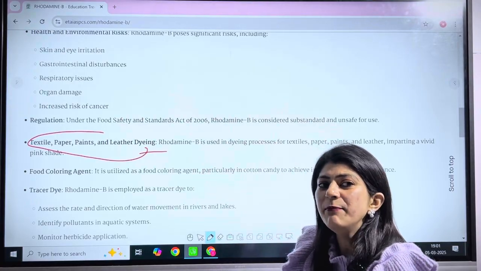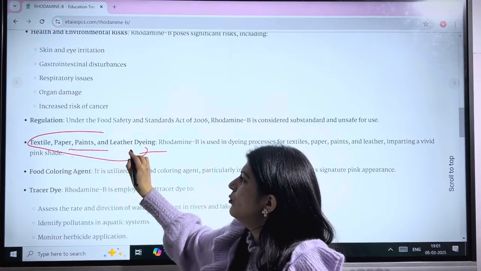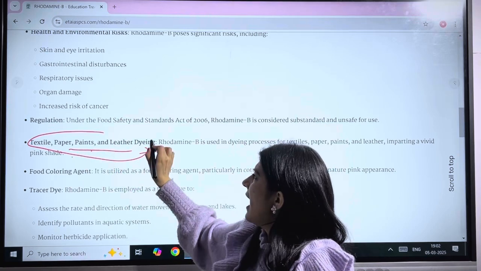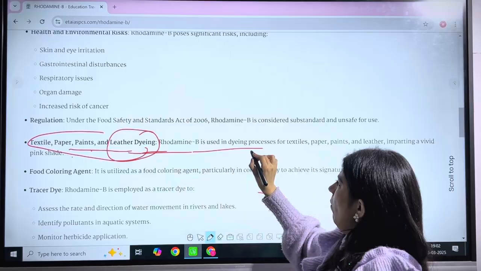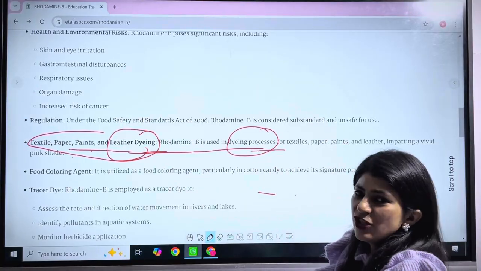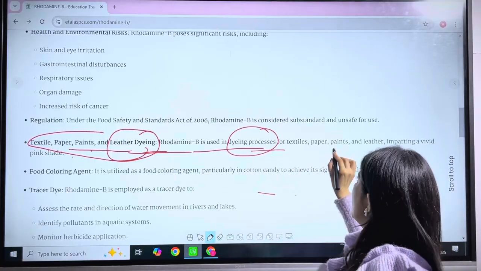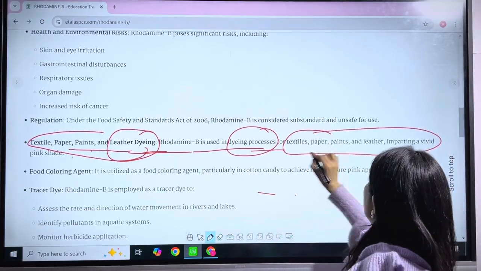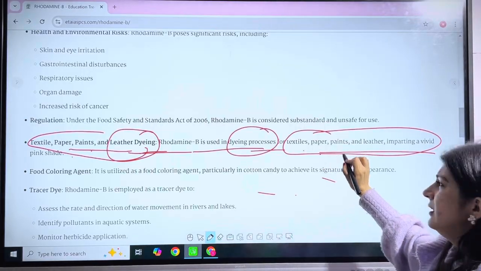Now the same chemical product is being used in textile industries, plus it is being used in paints, paper and for leather dyeing. So this is one application of rhodamine B, that is used in the dyeing process in various industries such as textile, paper, paint, etc.